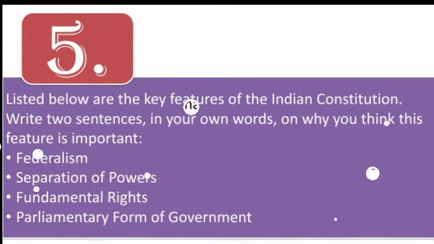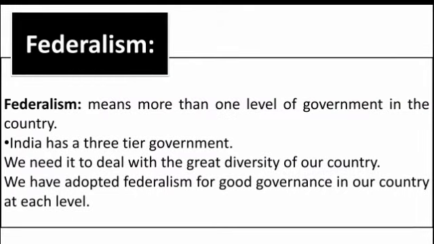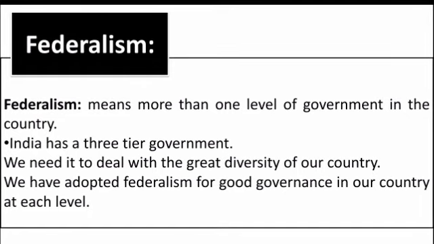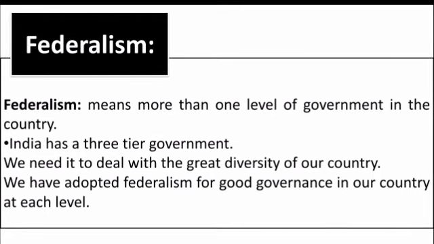First one is federalism. It means more than one level of government in the country. In India, there is a 3-tier system. In our country, there is the central government, then the state government, and local governments, right? So we need it to deal with the great diversity of our country.